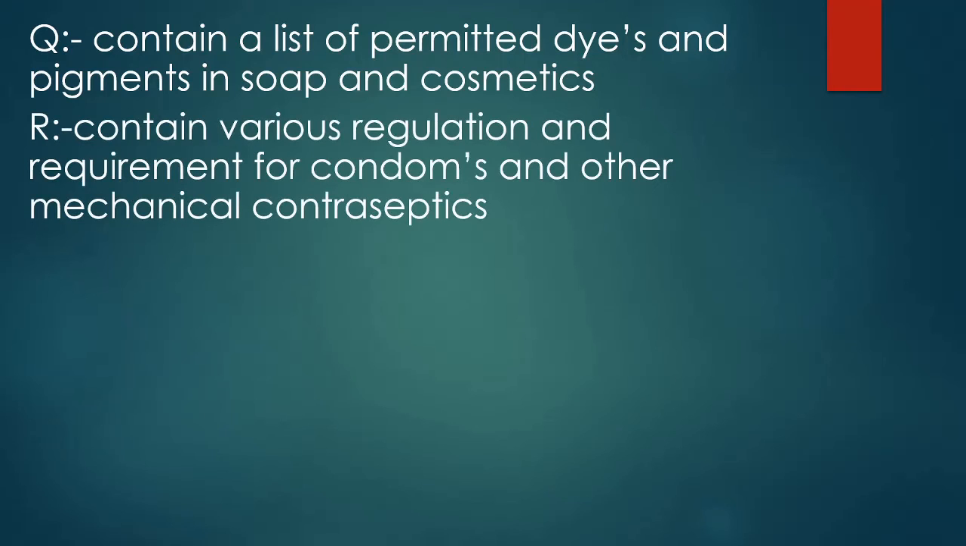Schedule R contains various regulations and requirements for condoms and mechanical contraceptives. Now, what are the regulations for condoms and contraceptives? Where its storage should be, how hygienic it should be, how to maintain its hygiene, etc., come under Schedule R. How to remember this? R is equal to resistance, and resistance is condom, and mechanical contraceptives are to resist childbirth.